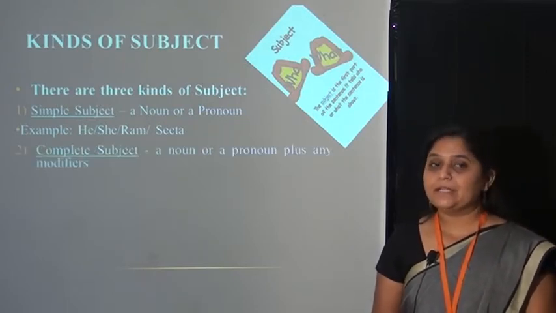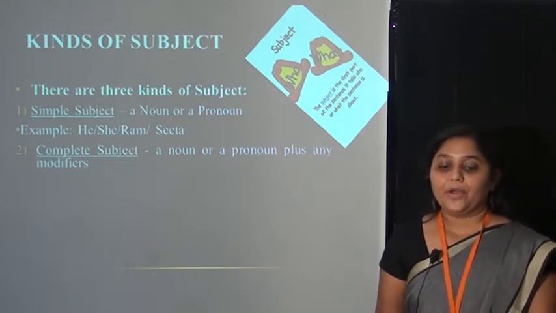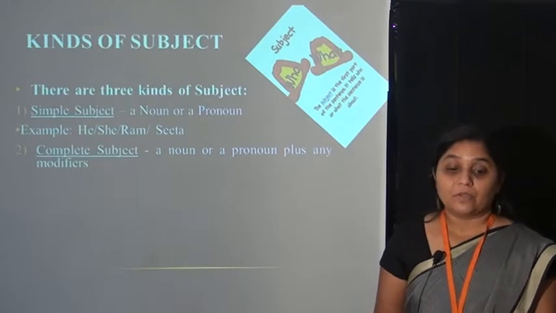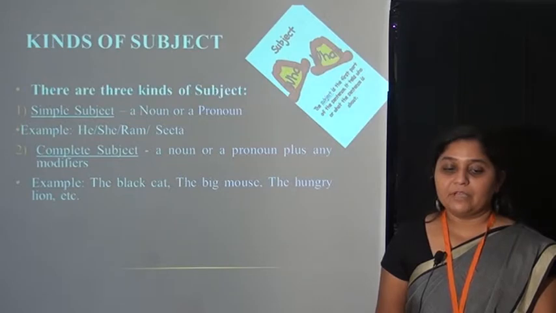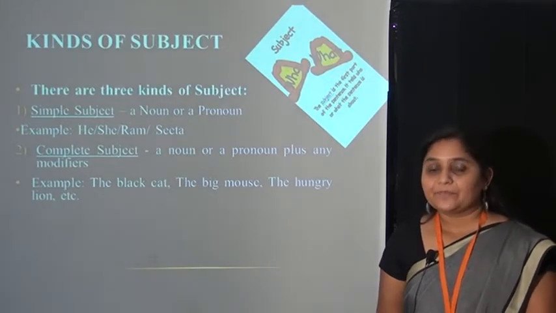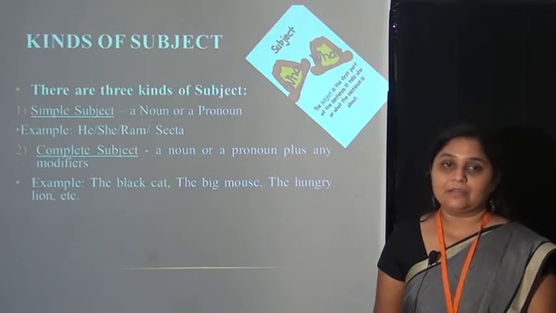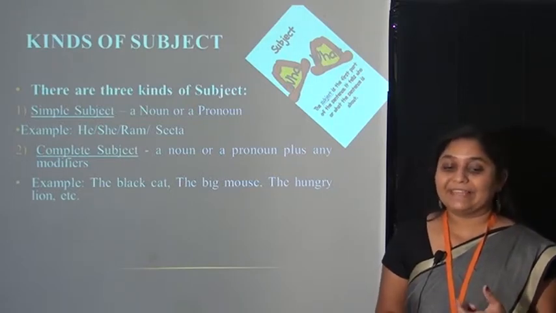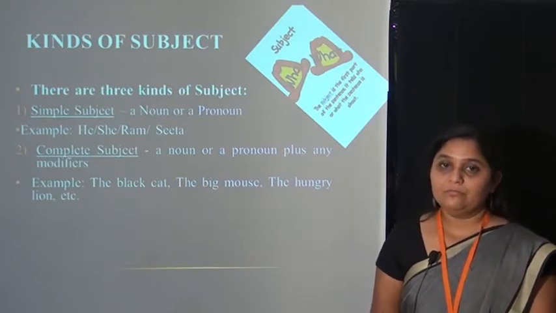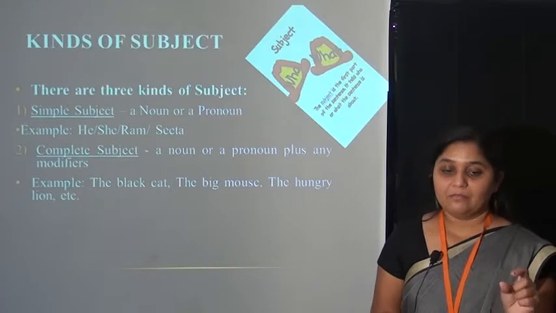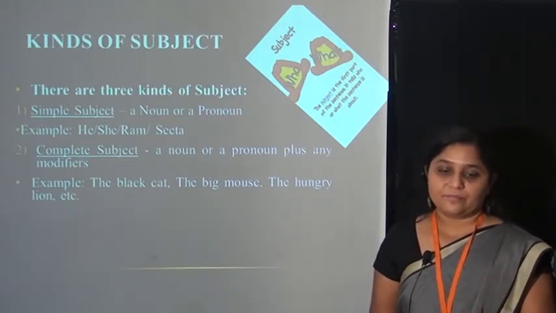Second, complete subject. What is a complete subject? It consists of a noun or a pronoun plus any modifiers. For example: the black cat, the big mouse, the hungry lion, etc. Here we have cat, mouse and lion, which are nouns, and black, big and hungry, which are modifiers.